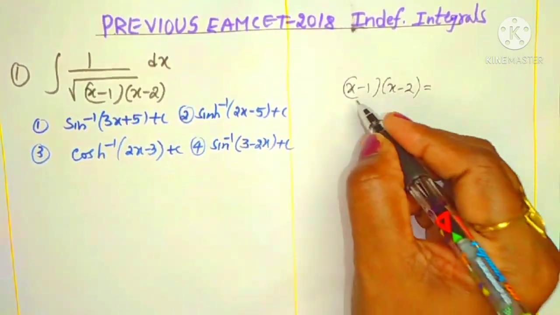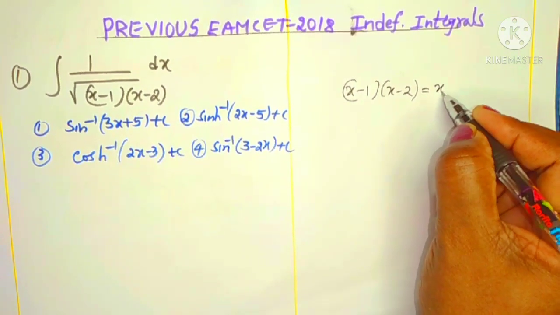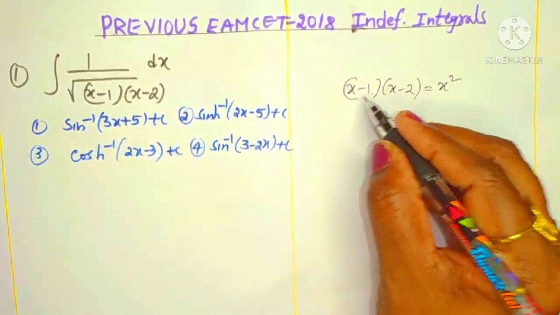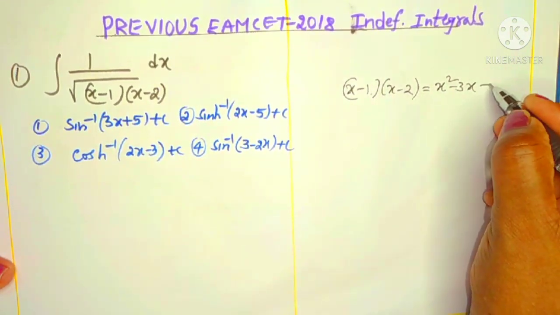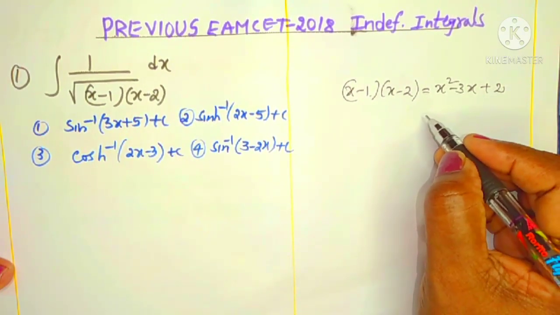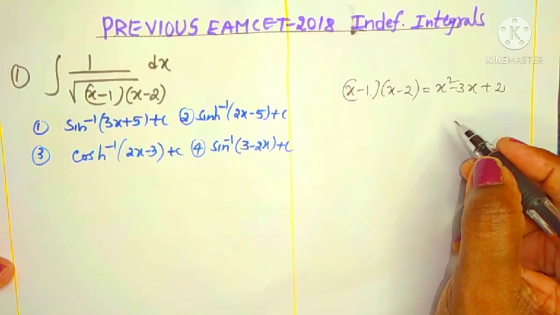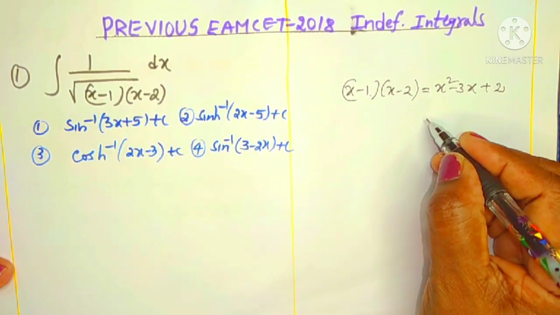We can expand this and get the quadratic expression: x square minus x minus 2x plus 2, since minus 1 into minus 2 is plus 2. The expansion is x square minus 3x plus 2. This quadratic expression we can convert into a known integral form. For that, what do you have to do? Anybody can get the idea.